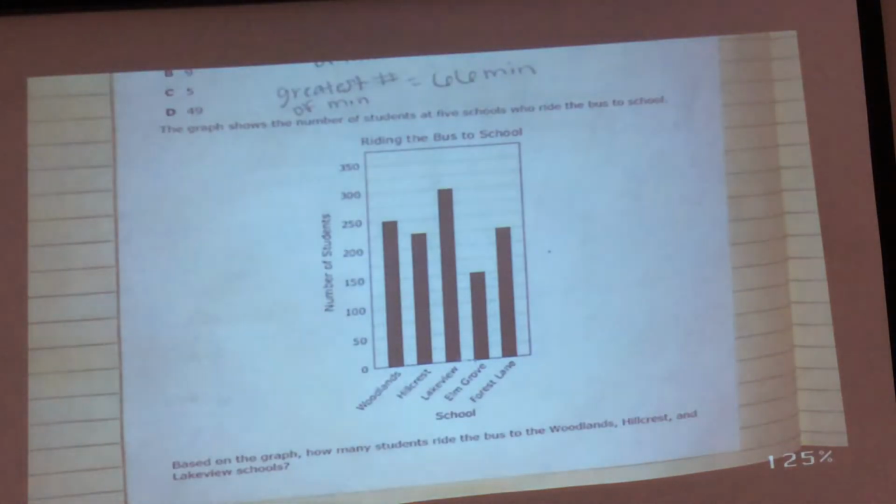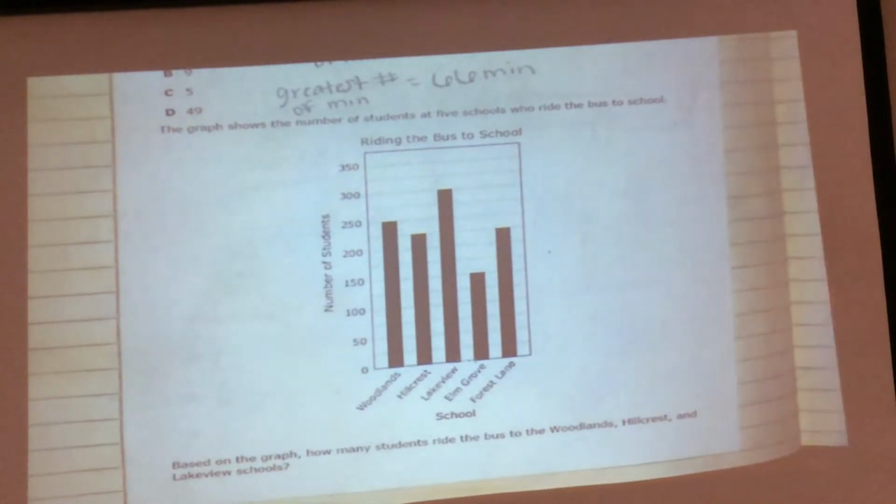The graph shows the number of students at 5 schools who ride the bus to school. Based on the graph, how many students ride the bus to Woodlands, Hillcrest, and Lakeview schools? How many schools are listed? 5.